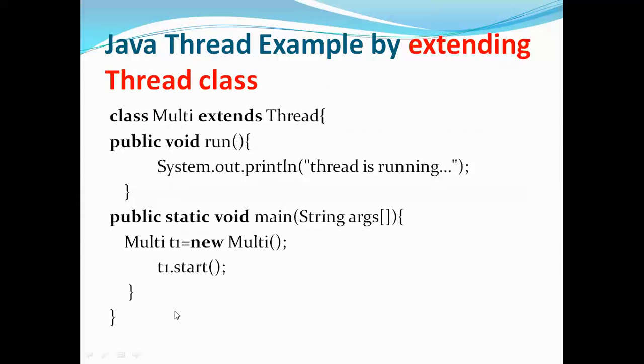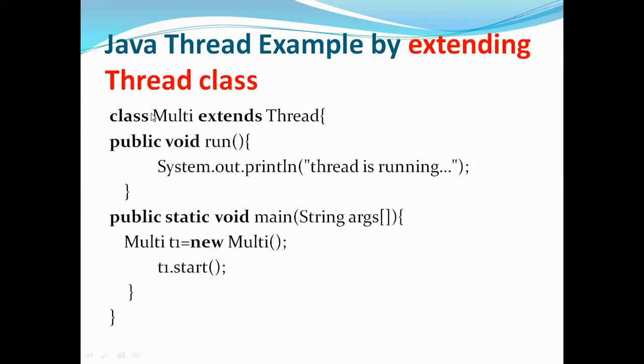When I ask it to start, immediately it will go to the run method. As I told earlier, when you call the start method, by default it will call the run method also. Now inside the run method, I'm just printing a statement, thread is running. So I'll just repeat this. We are creating a thread by extending the Thread class.